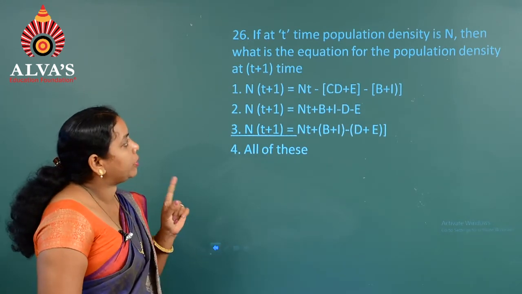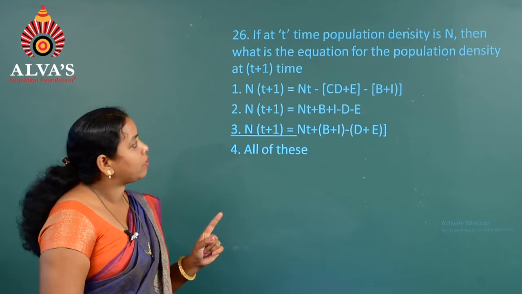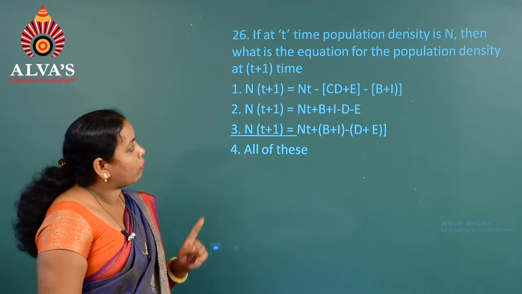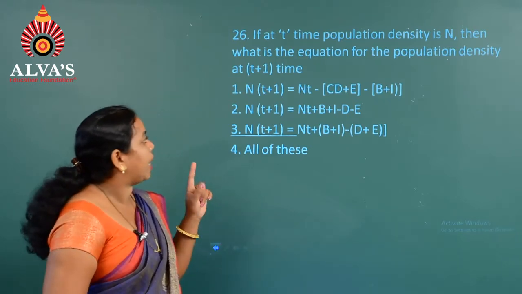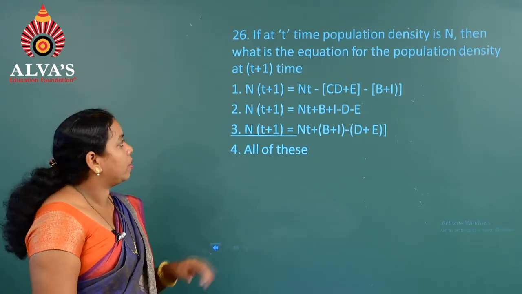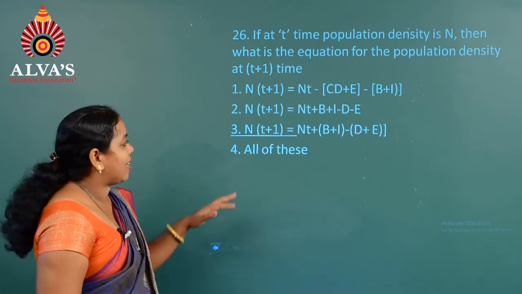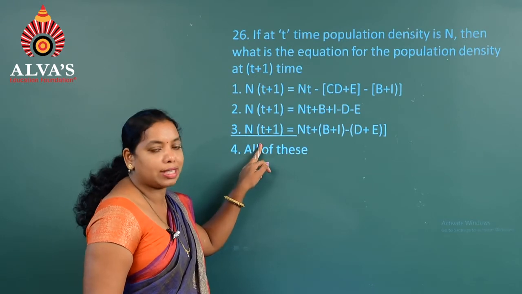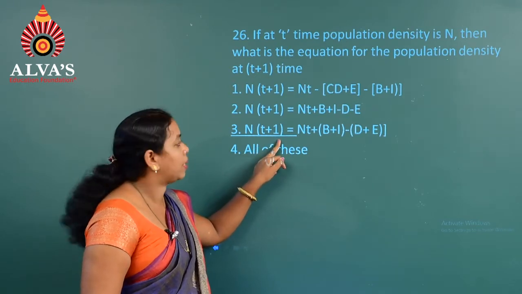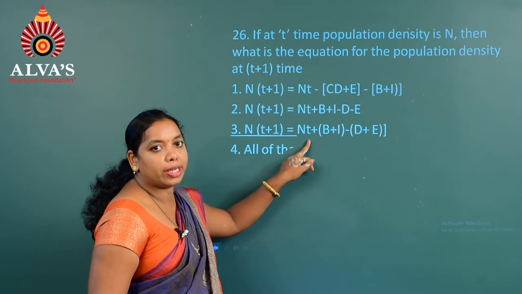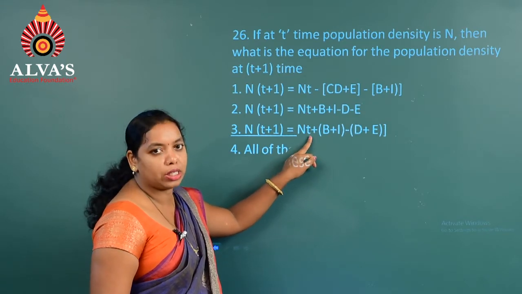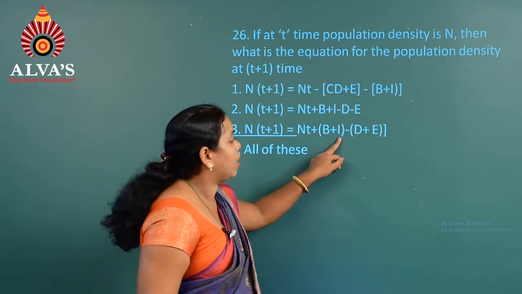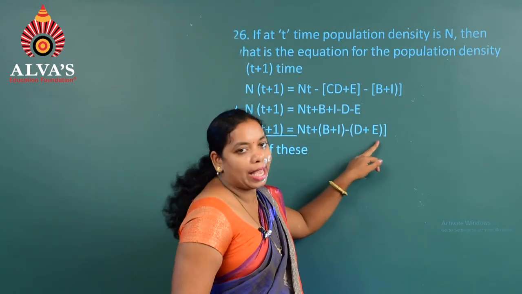If at time t population density is N, represented by N, then what is the equation for the population density at time t plus 1? So, here the formula is a direct formula: N t plus 1, the population density at the given period of time t plus 1, is equal to population density at time t plus birth rate plus immigration, minus death plus emigration.